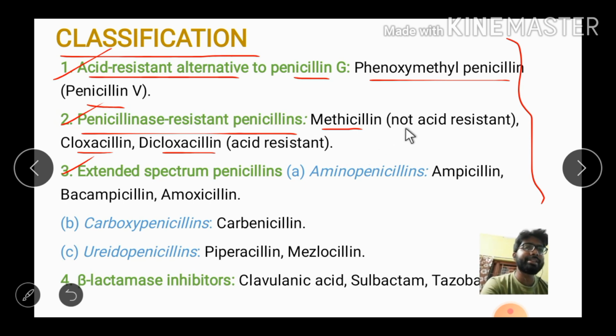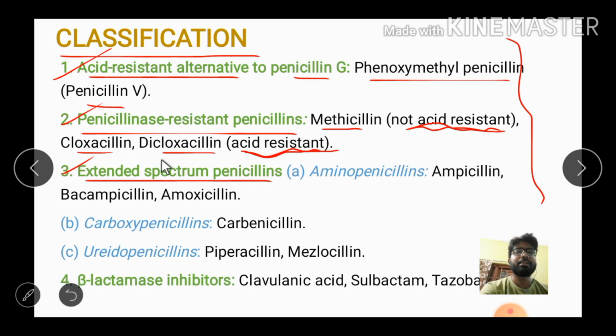See, here is a distinct difference between methicillin and dicloxacillin. Methicillin is not acid resistant. Dicloxacillin is acid resistant as well as penicillinase resistant. What is penicillinase? Penicillinase is an enzyme that is secreted majorly by gram positive bacteria, and that destroys the structure of the penicillin molecule. And that is how it inhibits the action of the penicillin. Okay, understand? After that, the extended spectrum penicillins are coming.